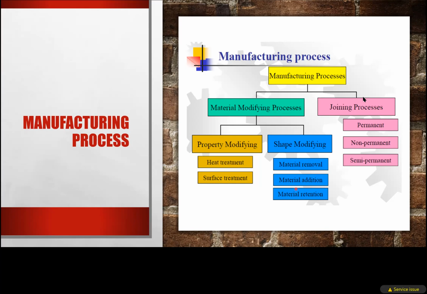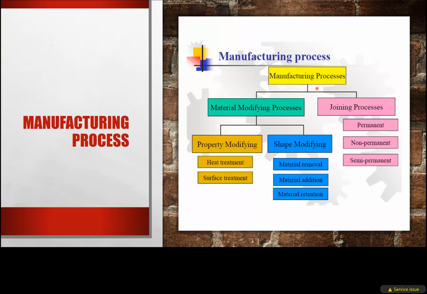The metal joining process has categories. One is the permanent joining process, the non-permanent joining process, and the semi-permanent joining process. In the permanent process, welding and soldering are permanent joining processes, and riveting is also a permanent joining process. Non-permanent has your bolting. These are non-permanent, and there are also semi-permanent joints. So this slide is all about the manufacturing processes involved.